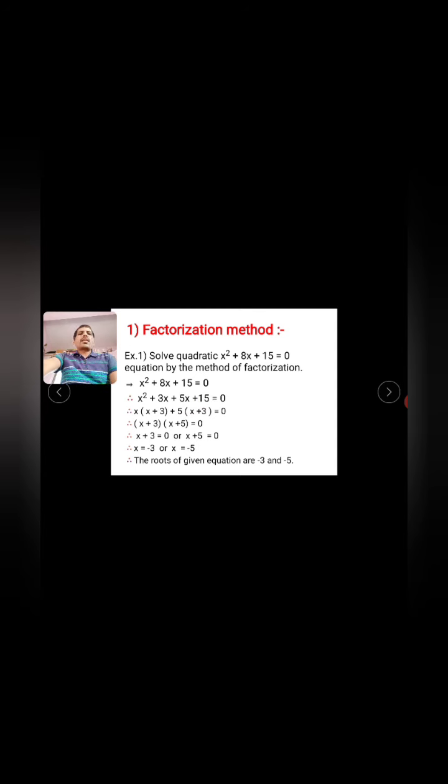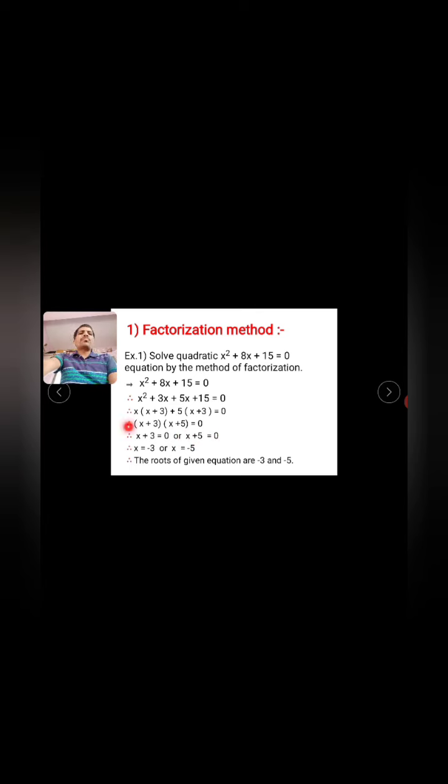So that equation can be written in the form x in bracket x plus 3, plus 5 in bracket x plus 3, bracket close, is equal to 0. In this equation, x plus 3 and x plus 3 is a common bracket, so written in singular form x plus 3, and the remaining terms can be written in another bracket, x plus 5. So the product of two brackets is equal to 0. That means the first bracket is 0, in the form x plus 3 is equal to 0, or x plus 5 is equal to 0.